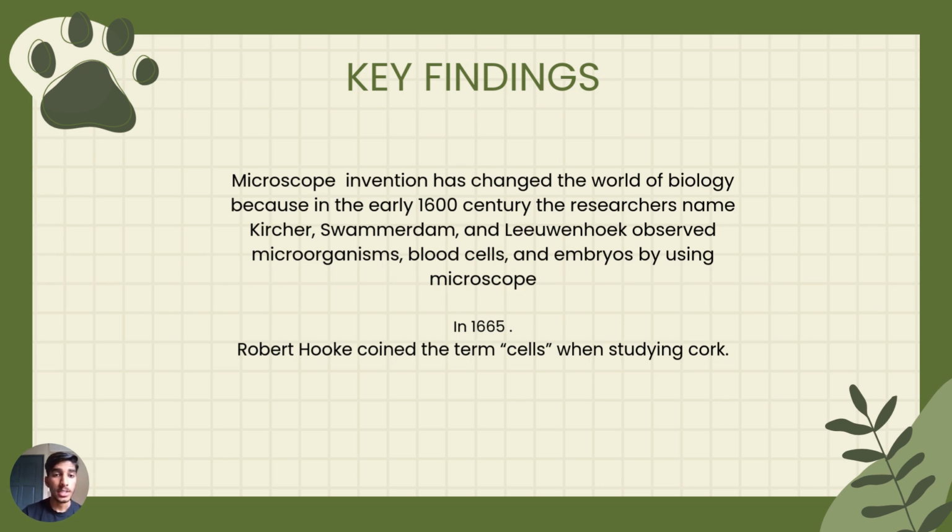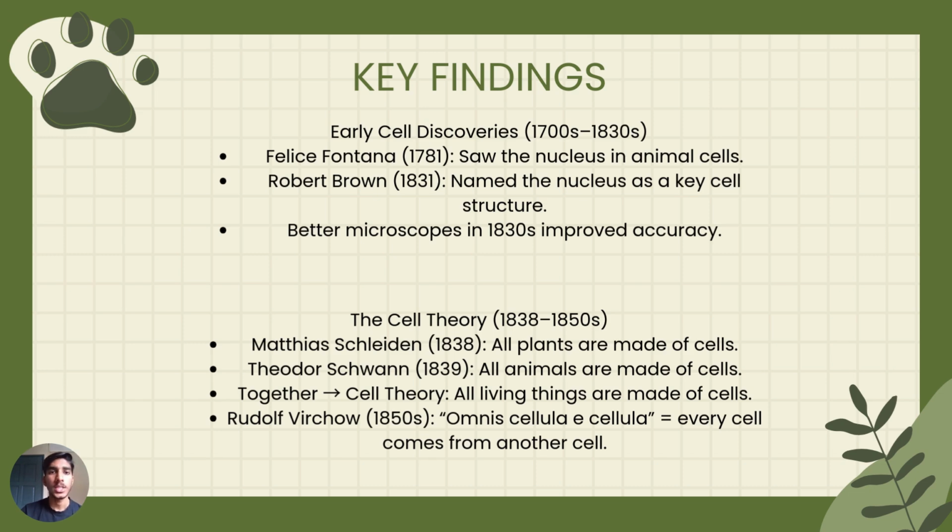Other than that, in 1665, Robert Hooke coined the term cells when studying cork. Okay, in the early cell discoveries from the 1700s to the 1830s, one of the scientists, named Felice Fontana, saw the nucleus in animal cells. And other than that, Robert Brown in 1831 named the nucleus as a key cell structure. And in the 1830s, the microscope improved in accuracy.